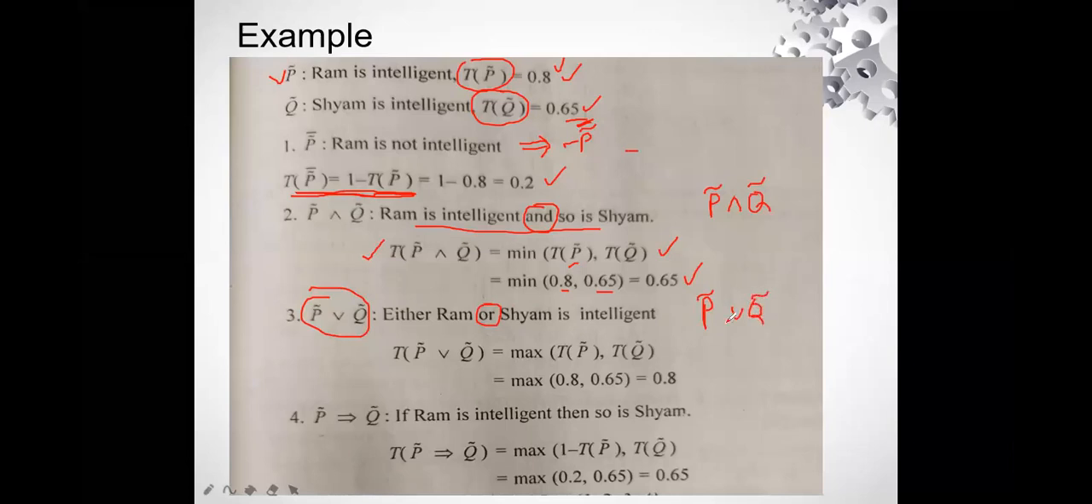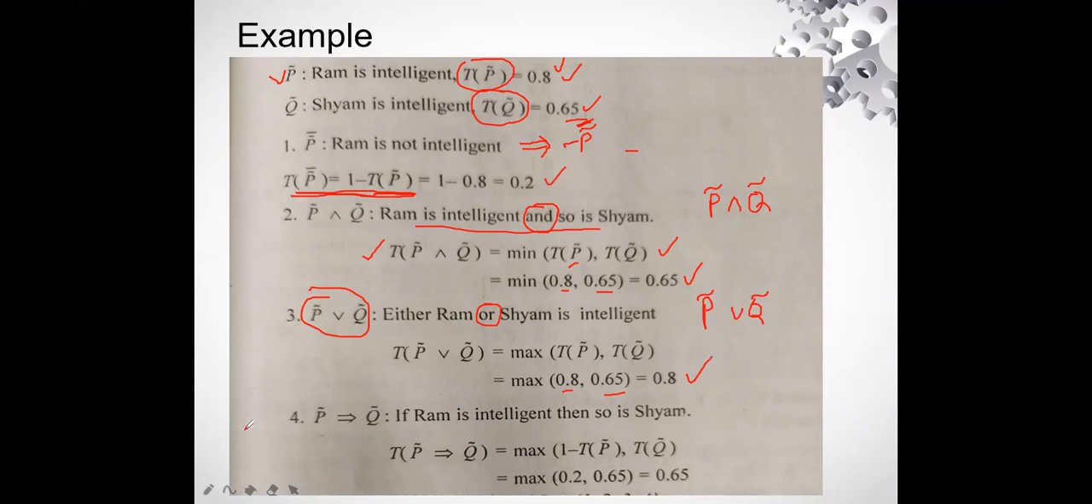So what is the formula for this? How are we going to get the truth value of P disjunction Q? The formula is the maximum of TP comma TQ. So I'm just going to put the values of TP and TQ. TP is 0.8 and the TQ value is 0.65. We have already seen how we get these. So out of these, which one is maximum? Obviously 0.8 is maximum. So the truth value for either Ram or Sham is intelligent is 0.8.